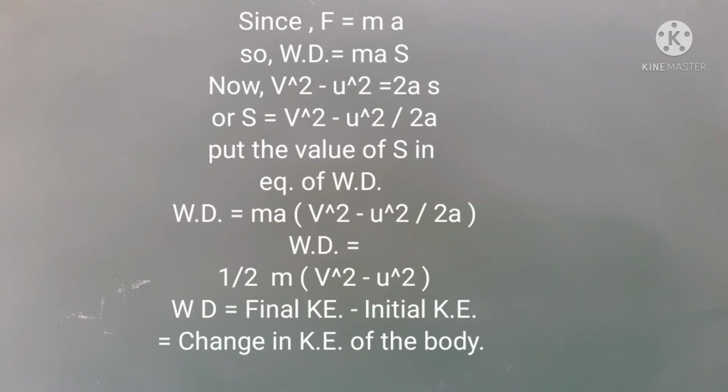Thus, work done by a force on a body is equal to the change in kinetic energy of the body. This is known as work energy theorem.